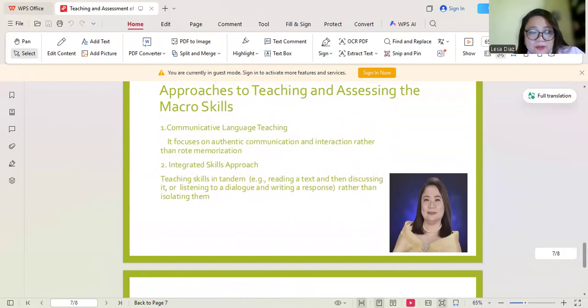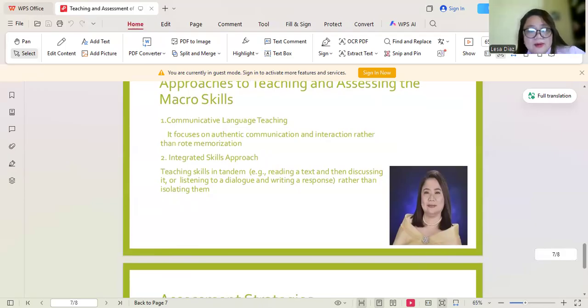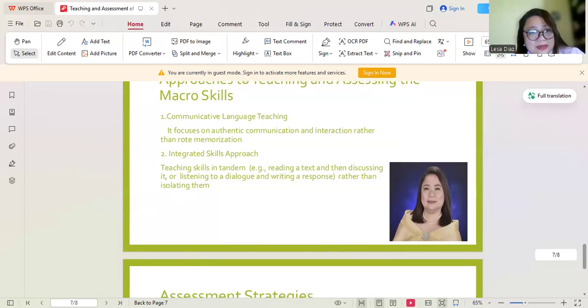So here we may use real life situations so that students could, by merely looking at pictures, or things that happen to them, their experiences, express their own selves using the language. That's why we use real life situations, interactive tasks rather than mechanical drills. This is more of the communicative language teaching.